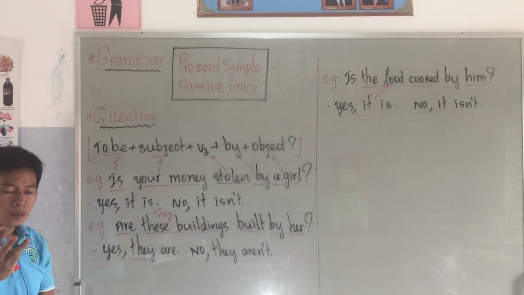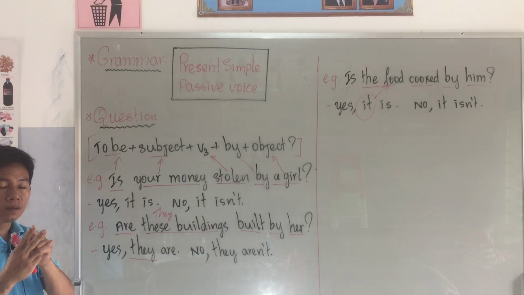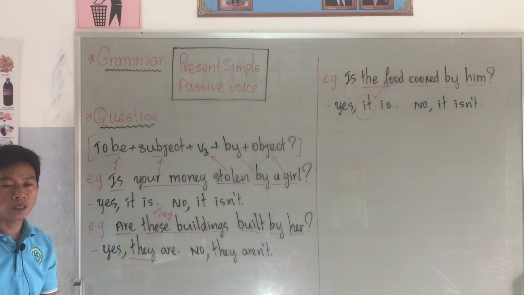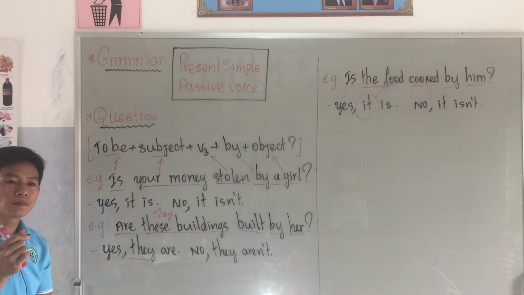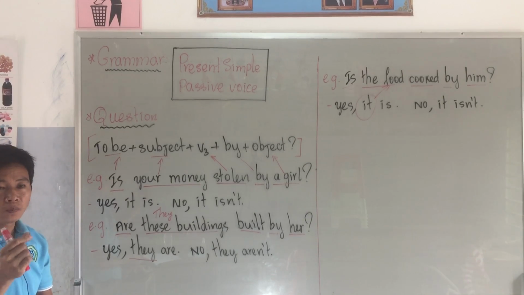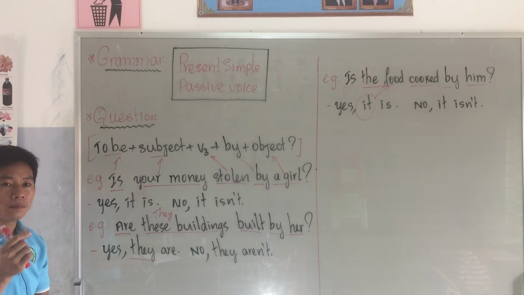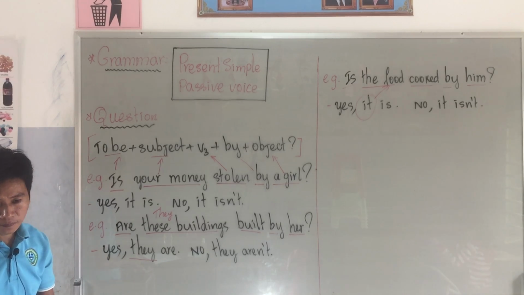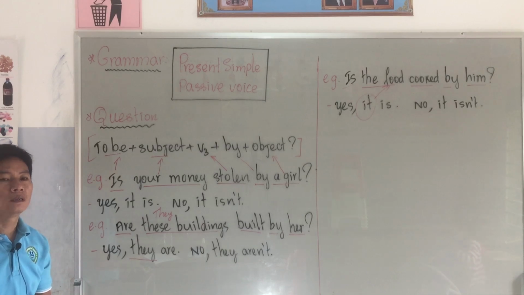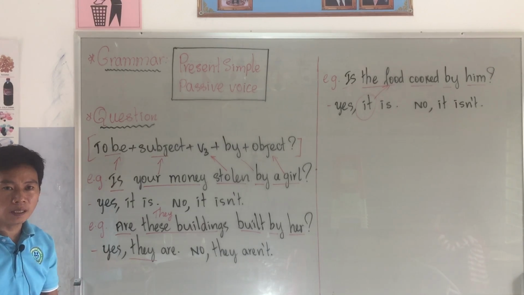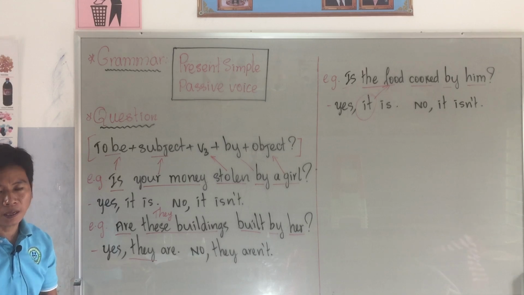Formula we have three: positive, negative, and question. Positive: subject plus to be plus verb 3 plus by plus object. Negative: subject plus to be plus not plus verb 3 plus by plus object.